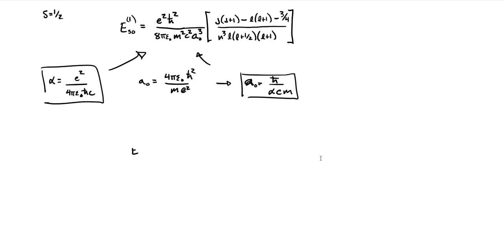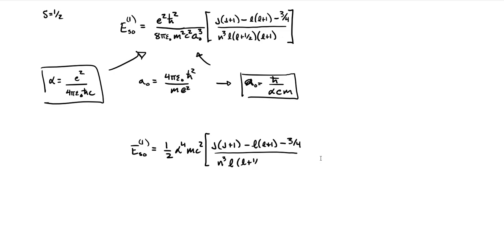So we can substitute this and this into that constant out front, and this energy correction simplifies to the spin orbit equal to 1/2 alpha to the 4 mc squared times j plus 1 minus l plus 1 minus 3/4 all over n cubed l plus 1/2 l plus 1.